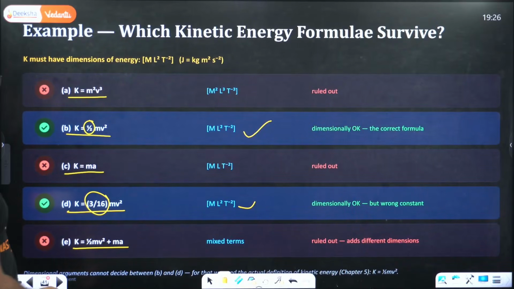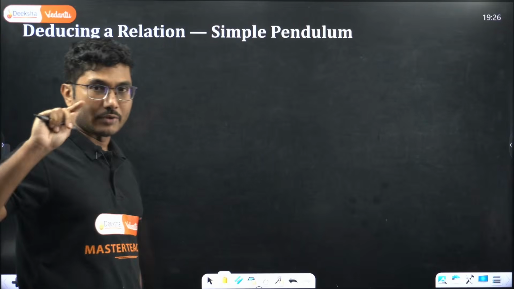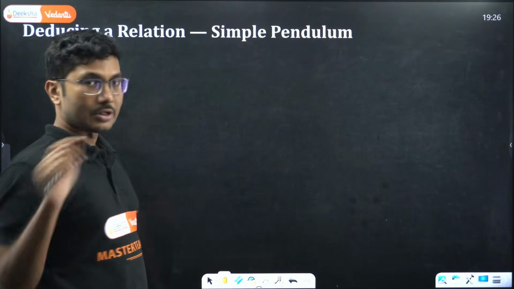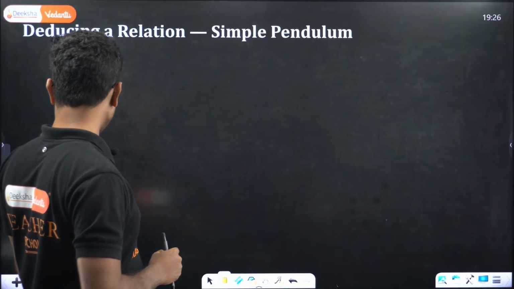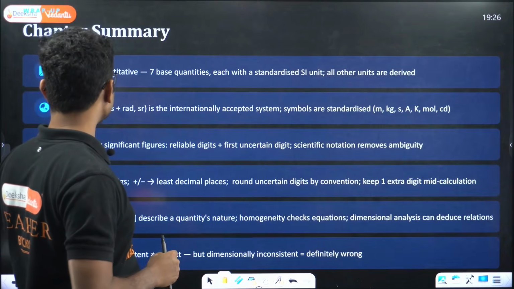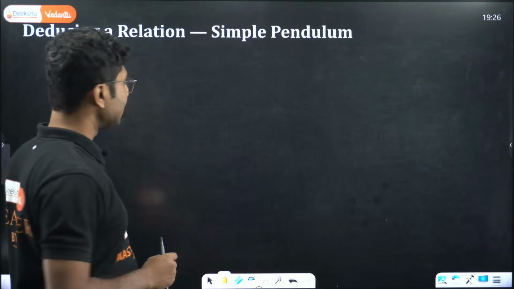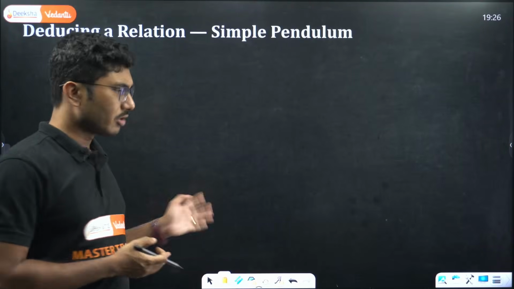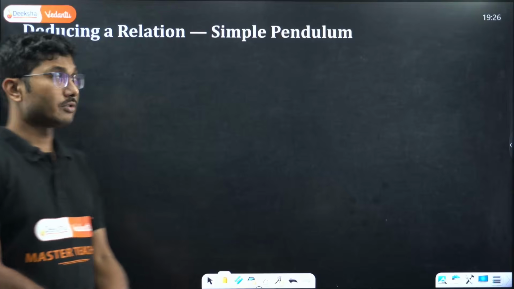Now let's see one more important thing, that is the derivation. One small derivation is still there. Once this derivation is done, I think this will be almost the end and we will close our discussion. A few practice questions I will give you. We are not going to solve these in today's session. Maybe in future we will solve them, but today we are not going to solve them.